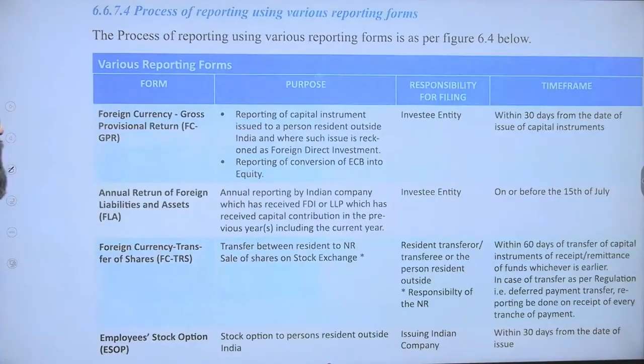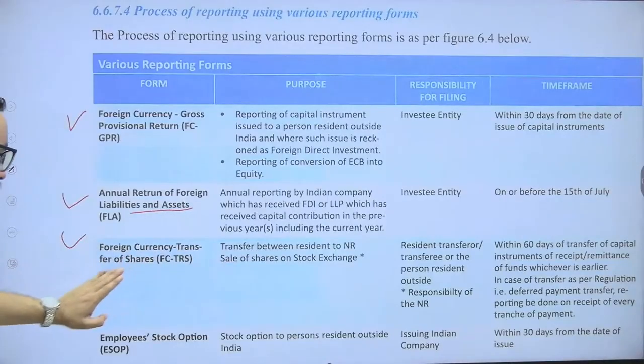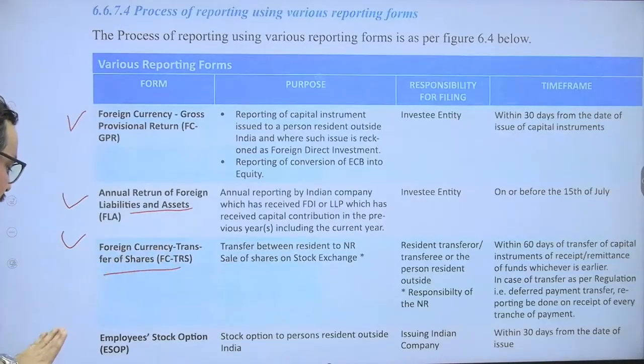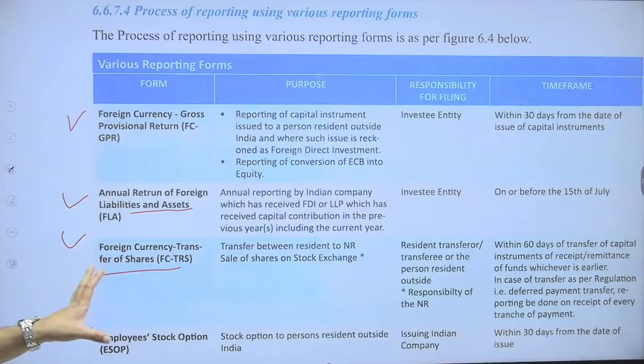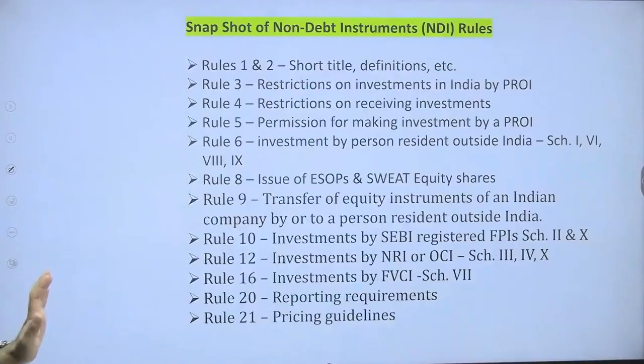Purpose of reporting using various reporting forms. These are the forms like FCGPR, that is foreign currency gross provisional returns, and we have the annual return on foreign liabilities and assets, foreign currency transfer of shares, and employee stock options and all. This is again a very important one, so go through this particular one.